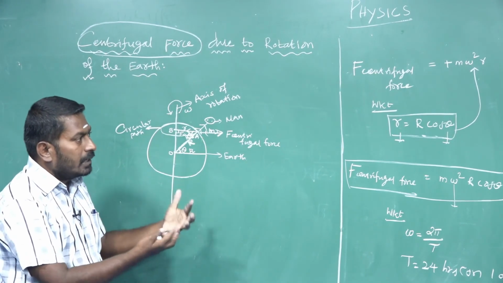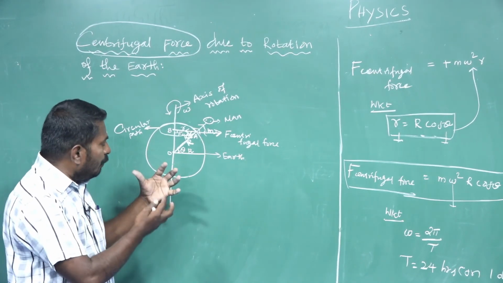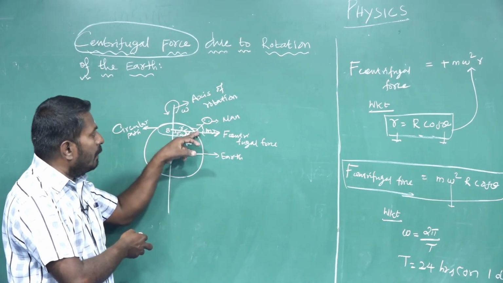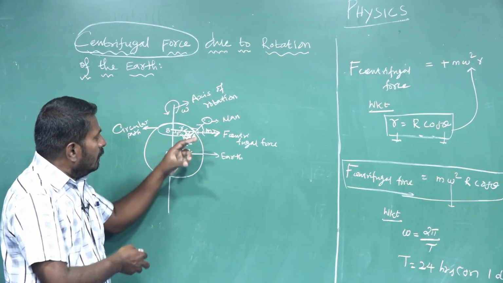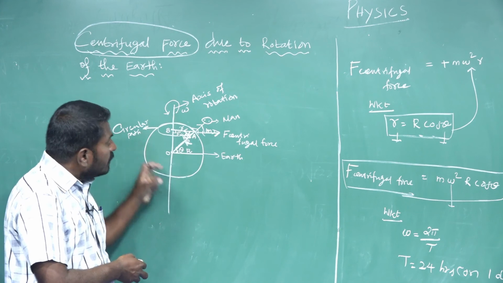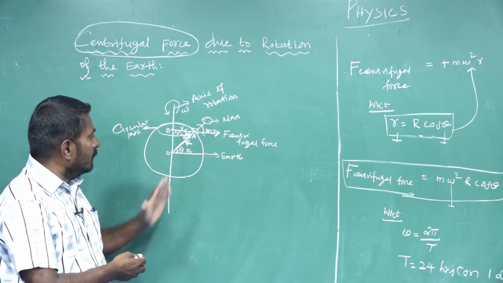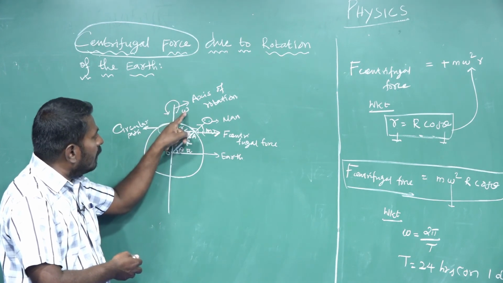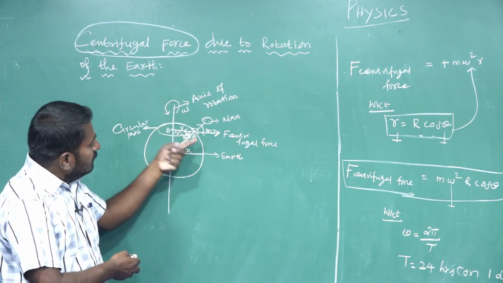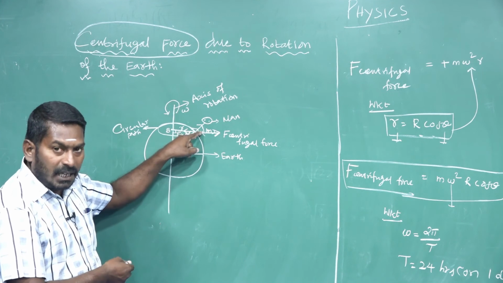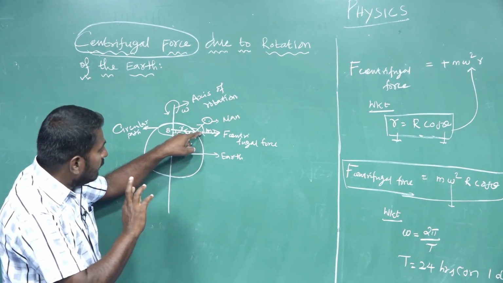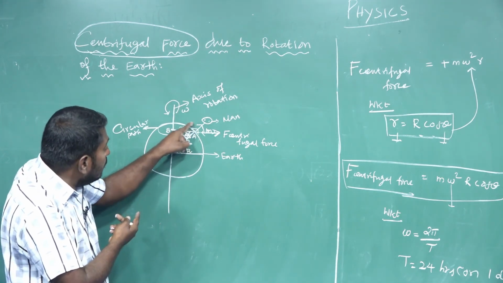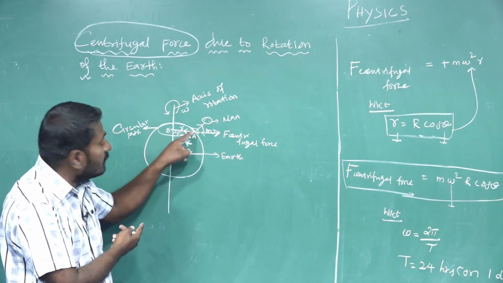We introduce the centrifugal force appearing to act on the man when rotational frames of reference are considered, because the earth is rotating about its own axis with constant angular velocity. Simultaneously, the man standing on the surface of the earth also rotates with the same angular velocity, describing a circular path of radius small r.